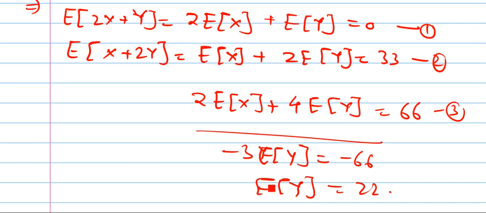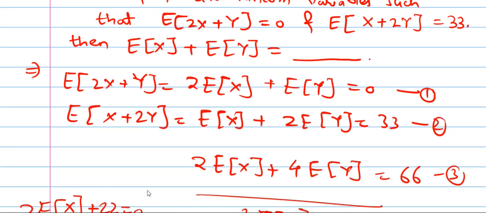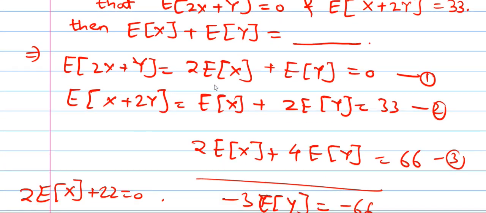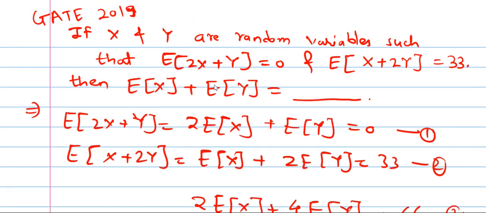And substitute this in any one of the equations. So suppose I am substituting this E of y in equation number 1. So 2 E of x plus E of y, which is 22, equal to 0. So E of x comes out as minus 11. Now we have to calculate E of x plus E of y. E of x is minus 11, E of y is 22. So minus 11 plus 22, final answer is 11. So answer for this question is 11.